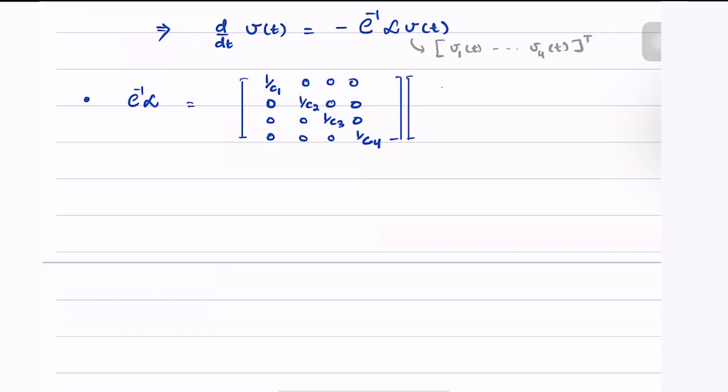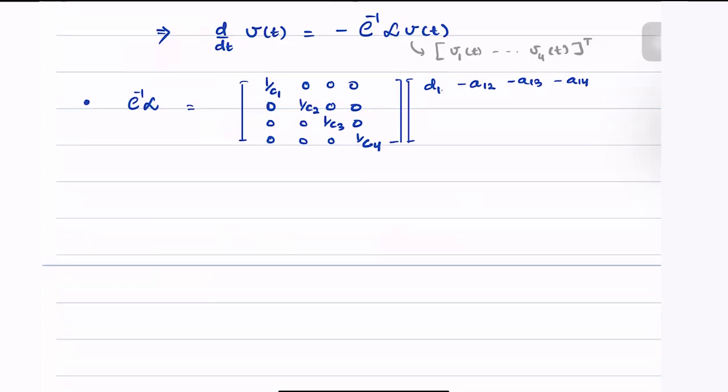What is the Laplacian? It looks like this. Let's write it as the degree here, degree of the first node, then minus A12 minus A13 minus A14.